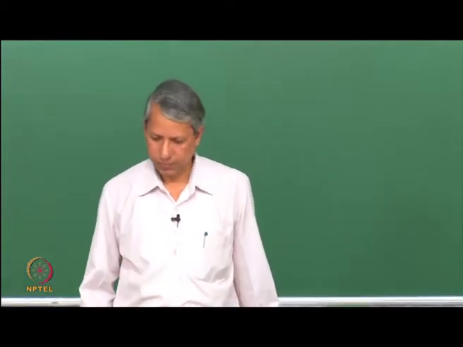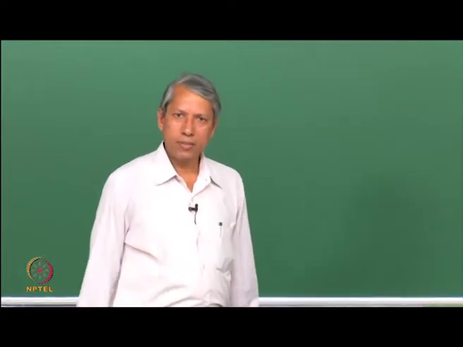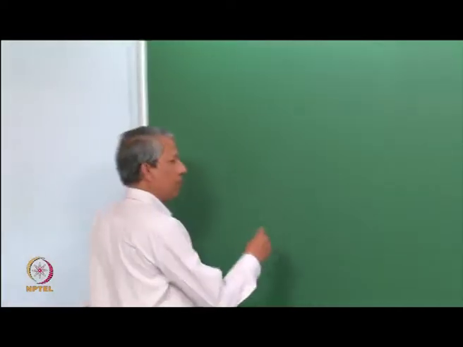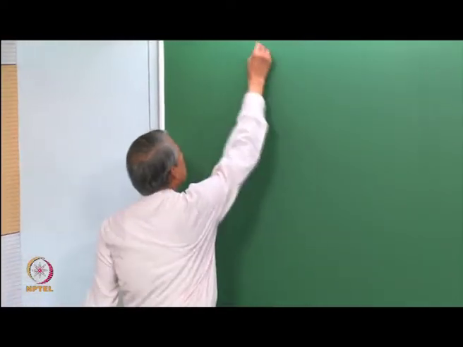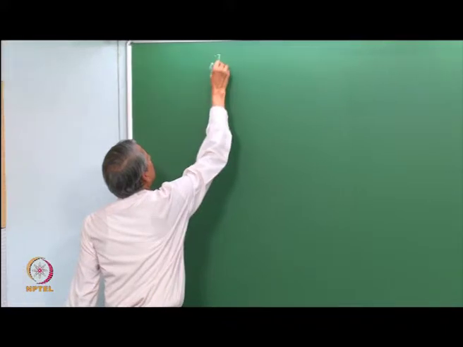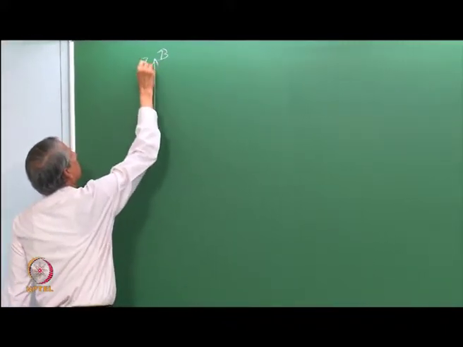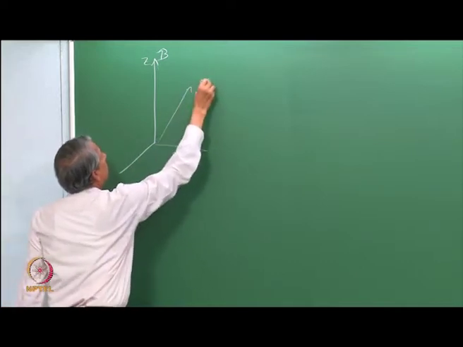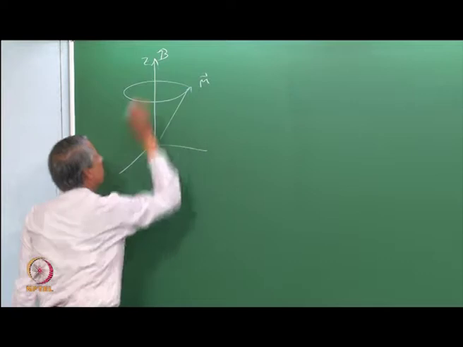Hello there. We have seen in our earlier class how a magnetic resonance transition takes place. Today we are going to see the same thing from a quantum mechanical perspective. What we had seen earlier is something like this, that we keep a magnetic moment in a magnetic field pointing along z direction. Then the magnetic moment precesses around this magnetic field.